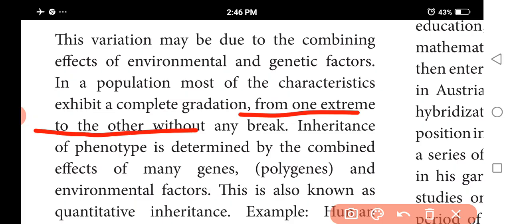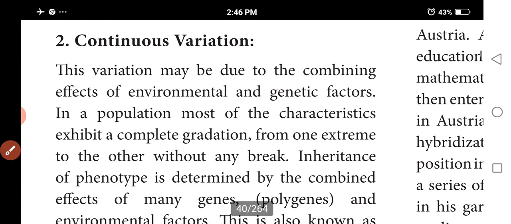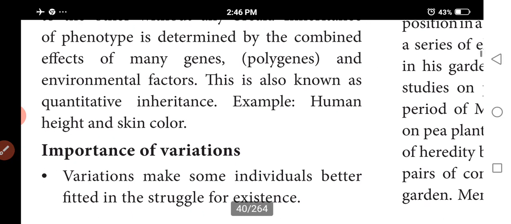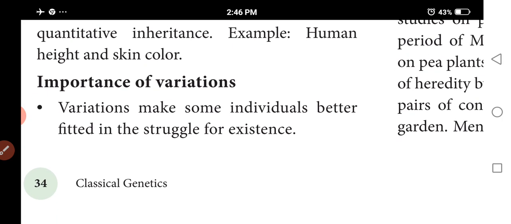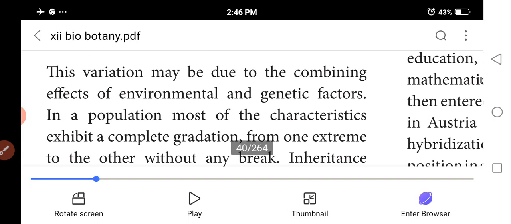Combined genes are called many genes, together with environmental factors. This is the combined effect of environmental and genotypic factors. For example, human height and skin color. Continuous variation is not represented by distinct classes.